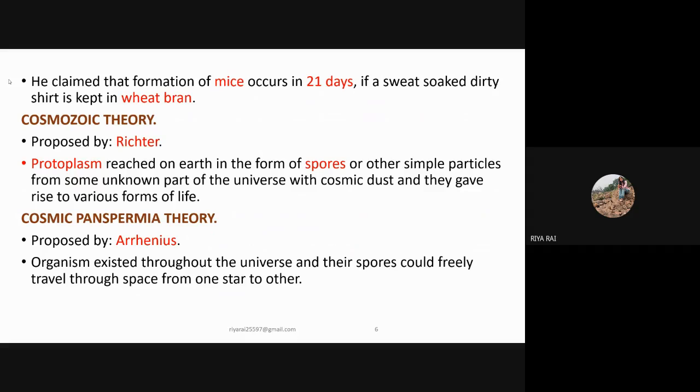At first, we should know what protoplasm is. Protoplasm is the part which includes the cytoplasm as well as the nucleus of the cell, which means it excludes the cell wall and the cell membrane.